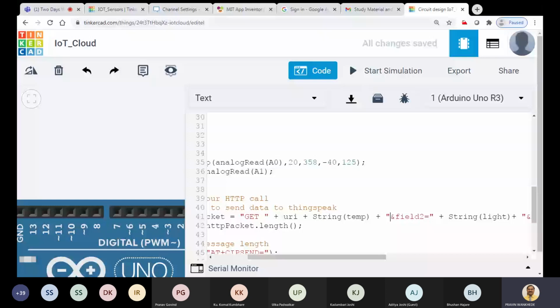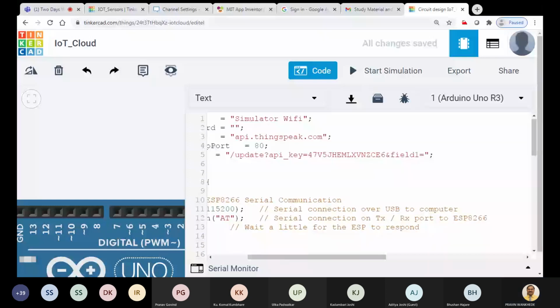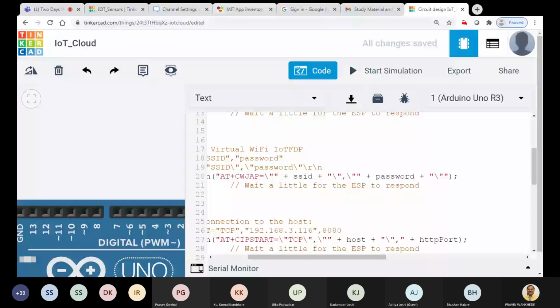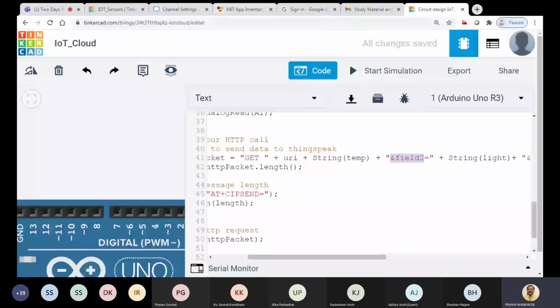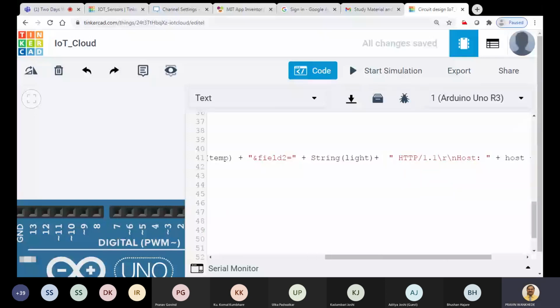So add field1 with its value, then add field2 with its value. So field2 and its value. Okay, I'll remove this one from here. I do not want this one. And then it is going to connect with the HTTP request. So this is HTTP/1.1. Okay, so this is a simple HTTP request.